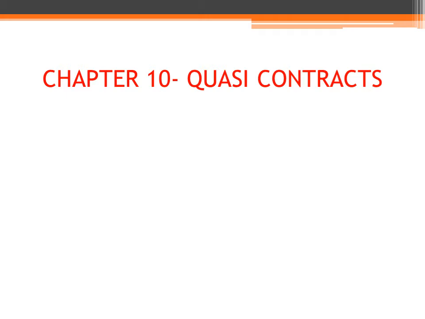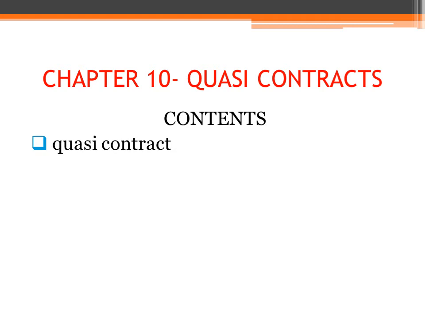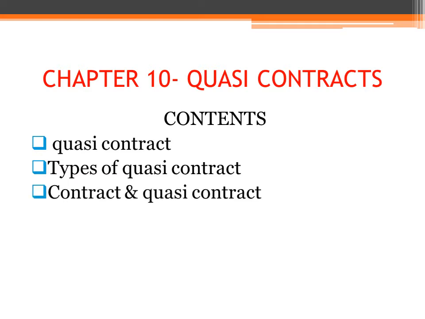Today we're going to start our 10th chapter, named quasi contracts. The main topics that we're going to discuss today are what is a quasi contract and what are the different types of quasi contract. Then the last part, the difference between contract and quasi contract. What is a quasi contract?